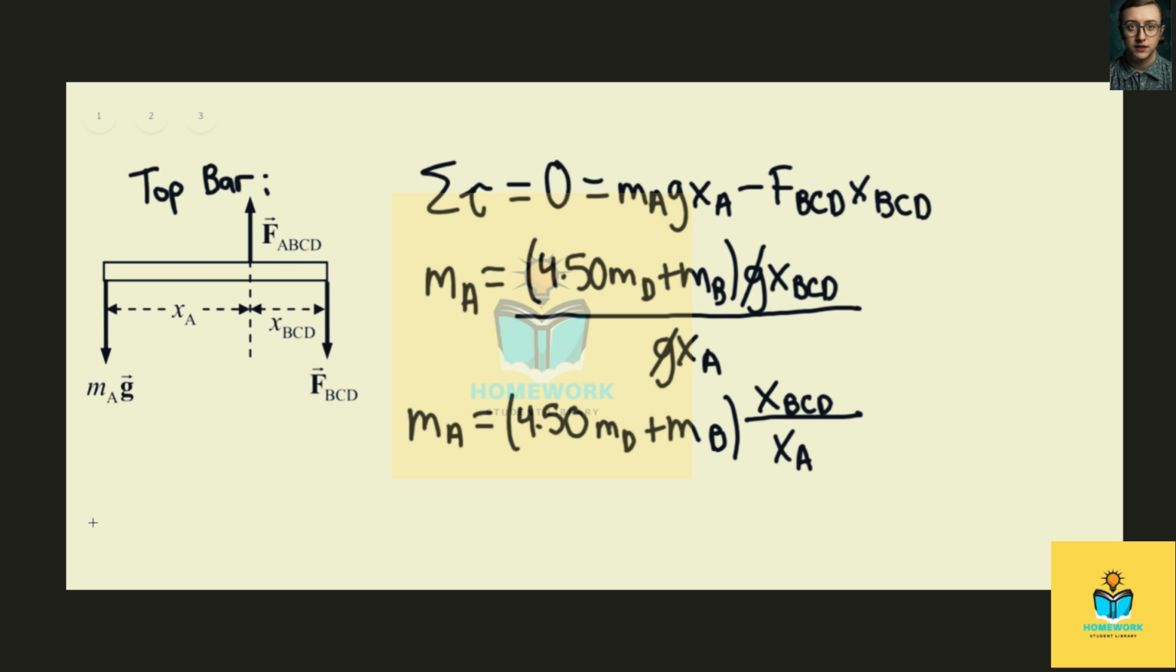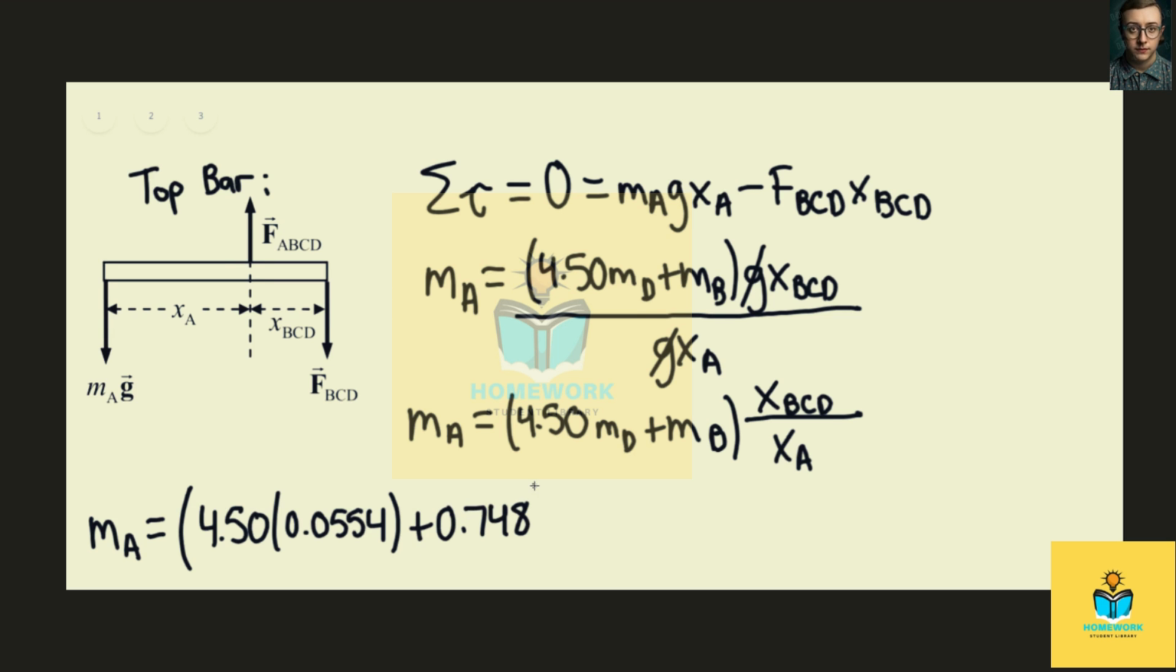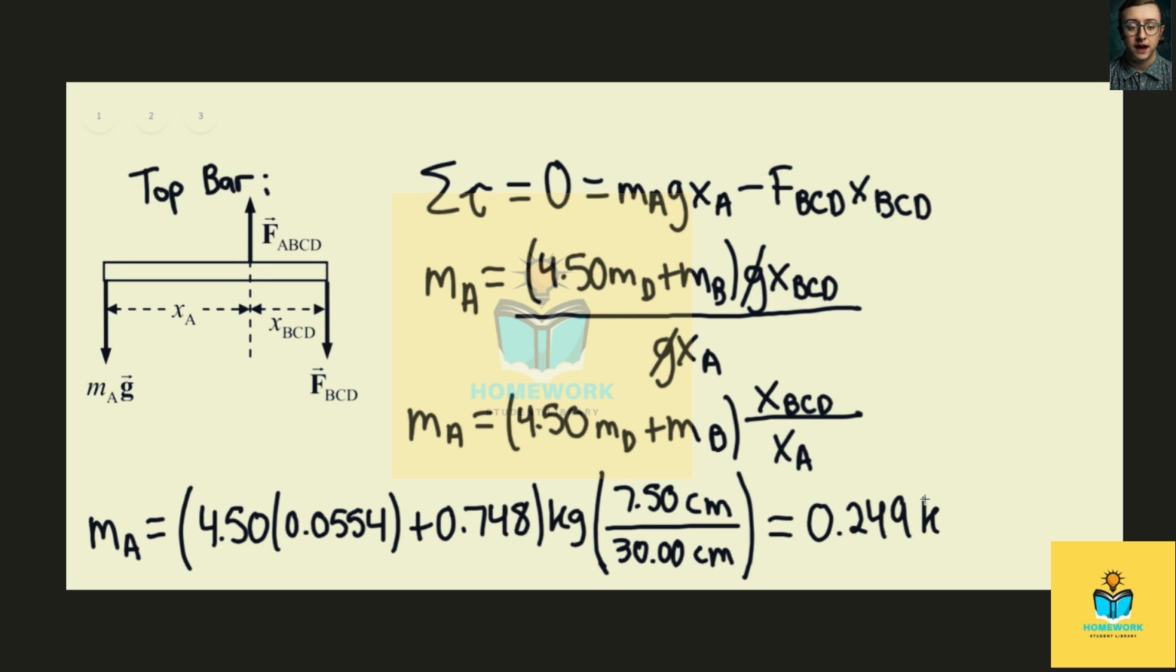And so we can solve. This would be 4.50 multiplied by 0.0554 plus 0.748 kilograms, multiplied by 7.50 centimeters divided by 30.00 centimeters. And we find that mass sub A equals 0.249 kilograms.